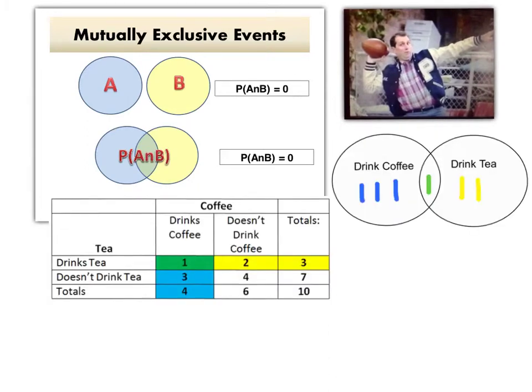In our familiar but very handy example of the tea and coffee drinkers in our class, the two events of drinking tea and coffee with our sample class, we can see that drinking tea and drinking coffee are not mutually exclusive, and that's because of Sandy.